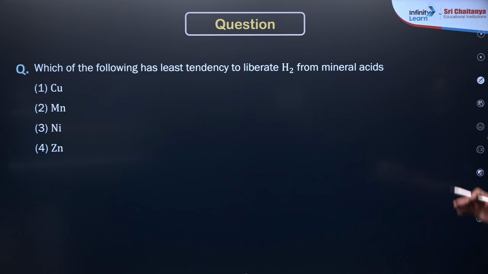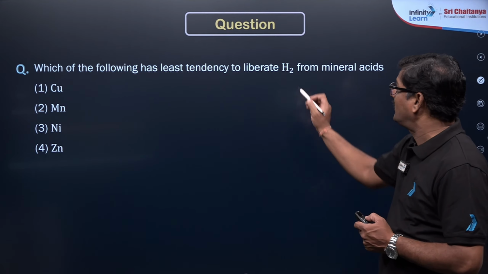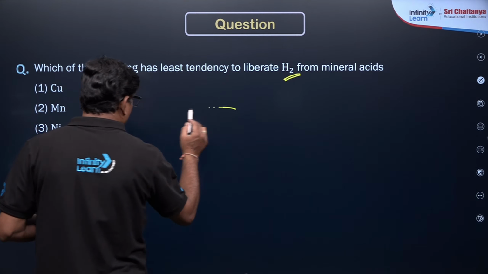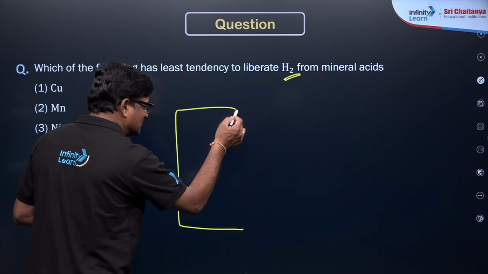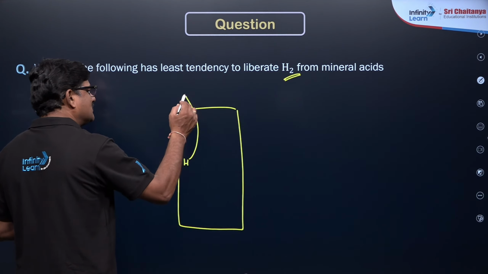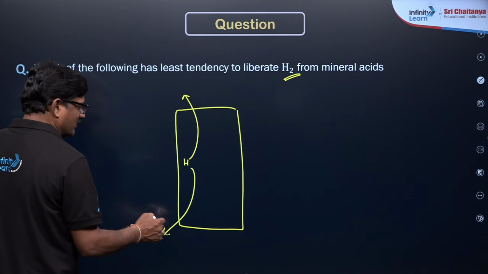Now, which of the following has the least tendency to liberate hydrogen from mineral acids? I told you, in the electrochemical series, just see hydrogen here and the metals down here.